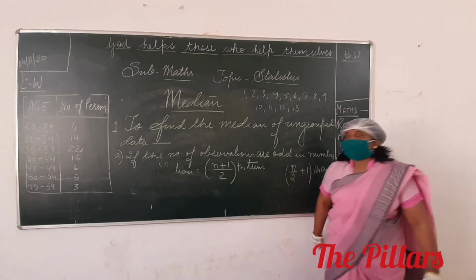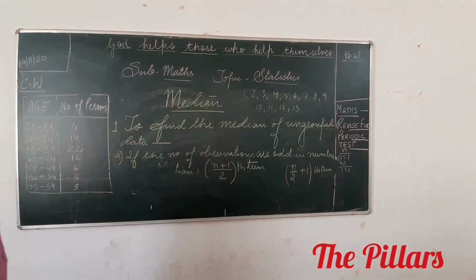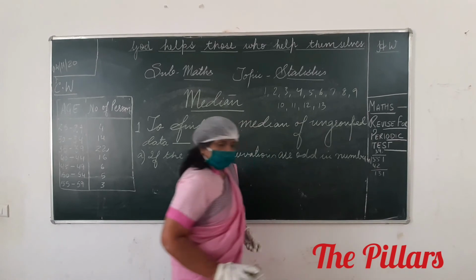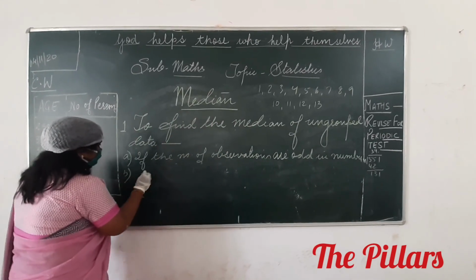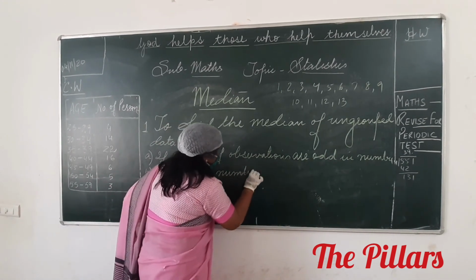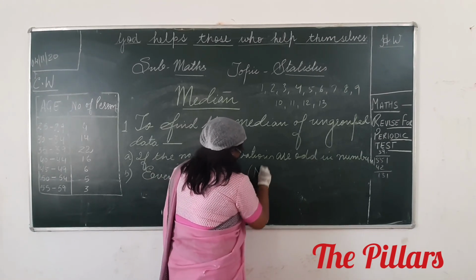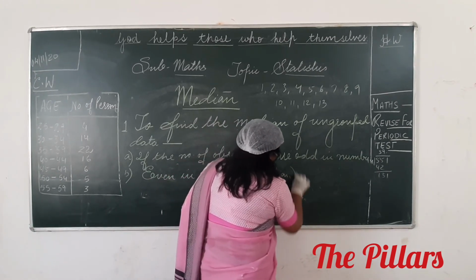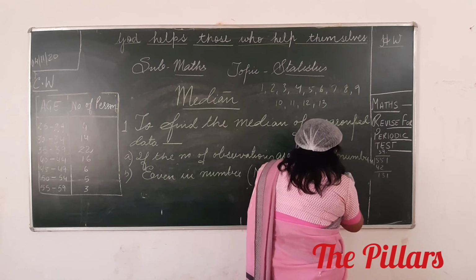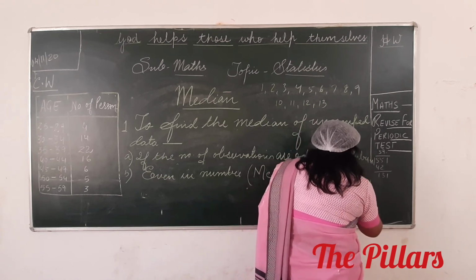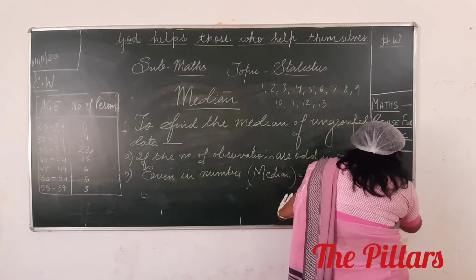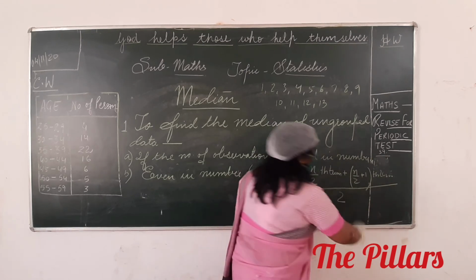Now write. If the number of observations are even in number, then your median is n by 2th term plus n by 2 plus 1th term, whole by 2.